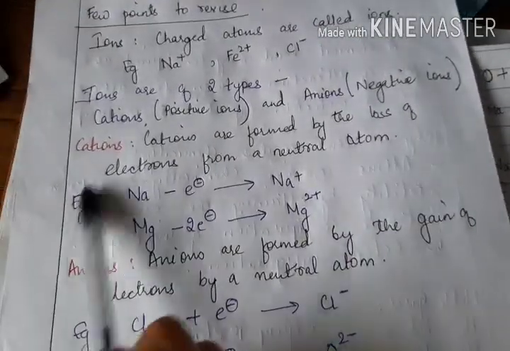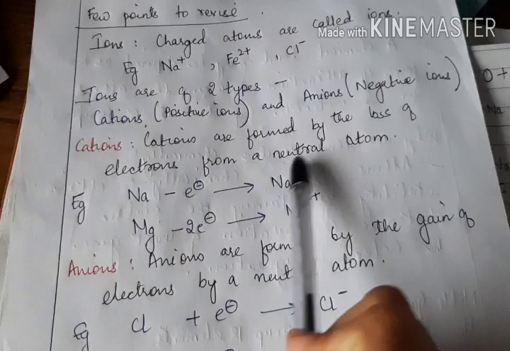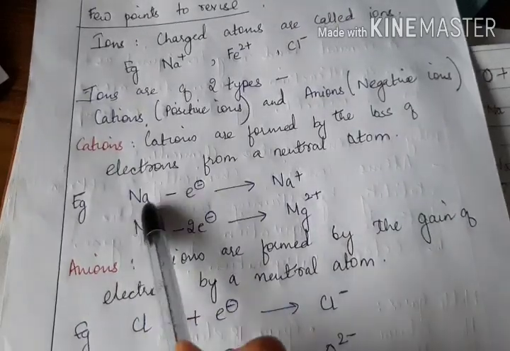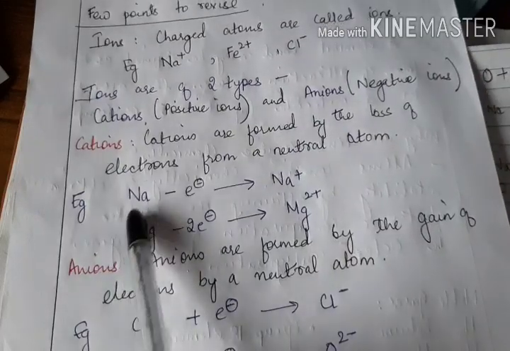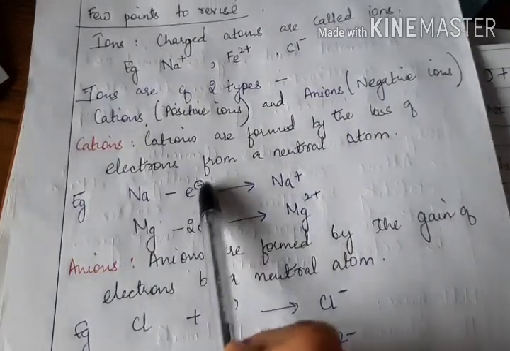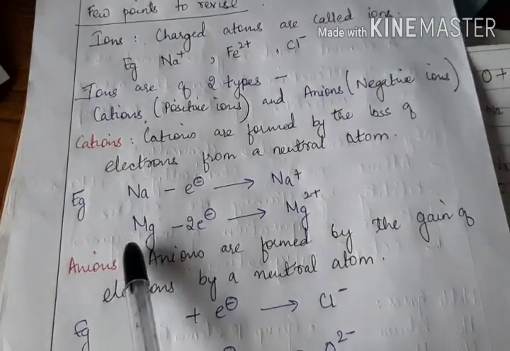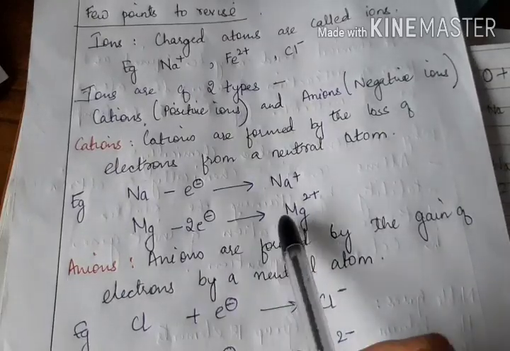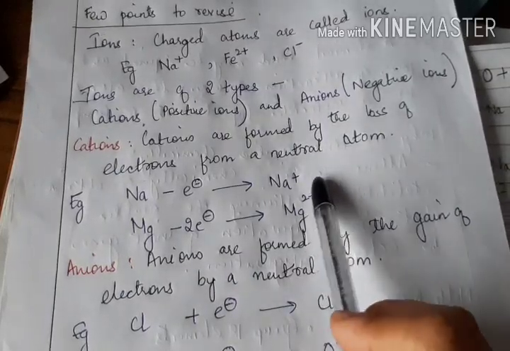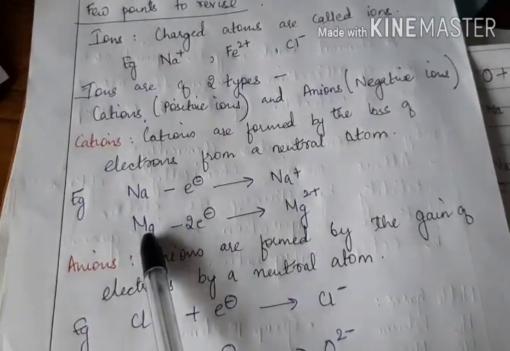Cations are formed by the loss of electron from a neutral atom. When a neutral atom loses one electron, it will form a cation. Have a look. Na, if it loses one electron, will get converted into Na+. Mg, magnesium, if it loses 2 electrons, will get converted into Mg2+. The charge is 2+ because 2 electrons are lost.